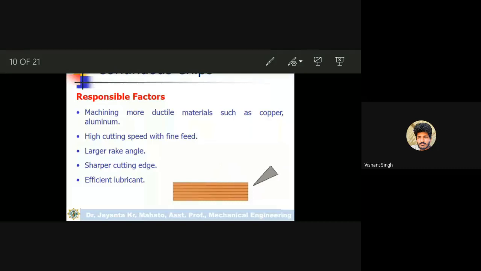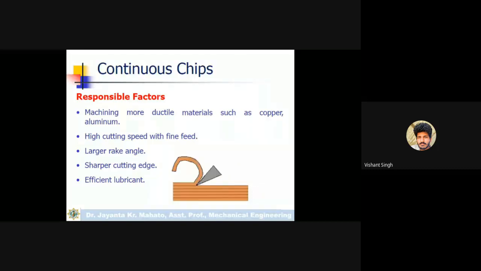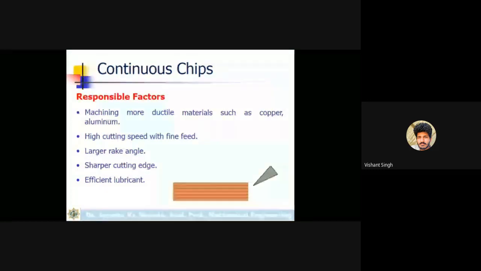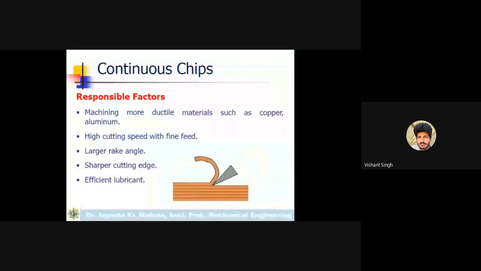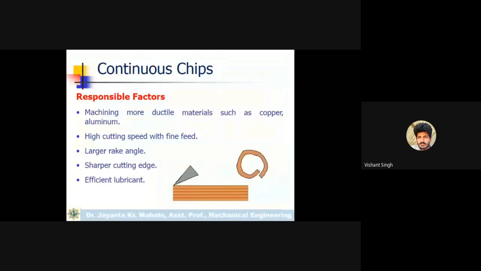In these materials, continuous chips will form. High cutting speed and fine feed: in the case of continuous chips, the cutting speed is more but the feed is less. If the feed increases, then the chip will break.